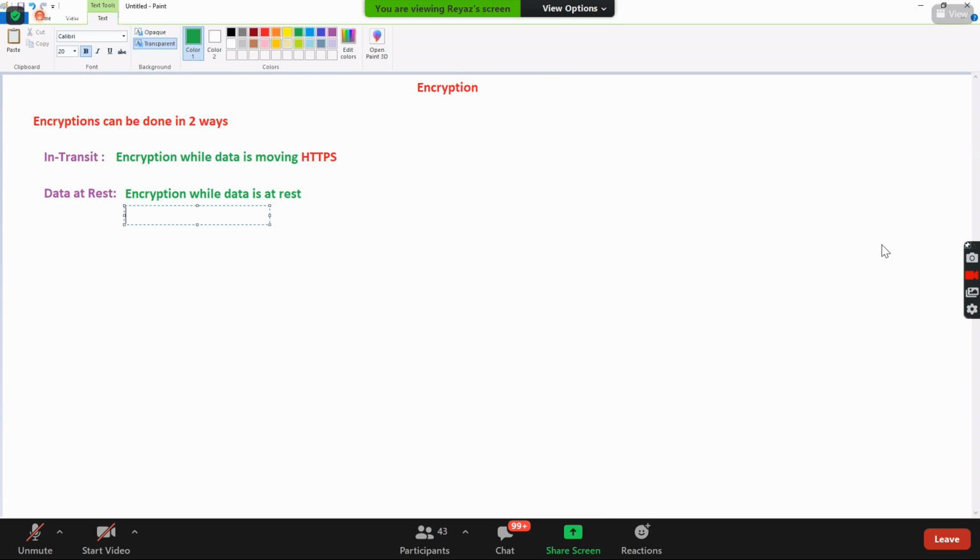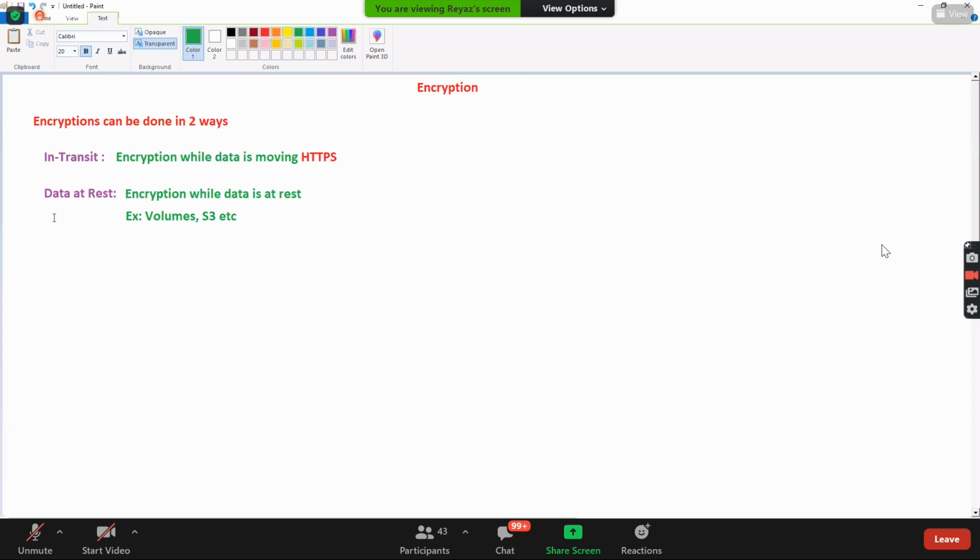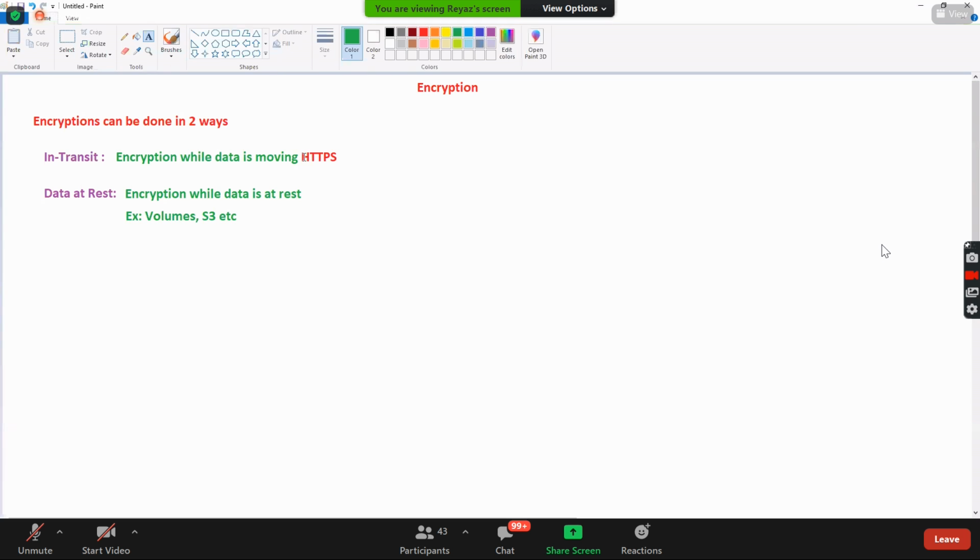For example, volumes, S3, etc. Whenever the data is sitting there and you're encrypting it on top of it, that is called data at rest. Got this, guys? Do you understand in-transit and data at rest? Do you understand in-transit HTTPS certificates?